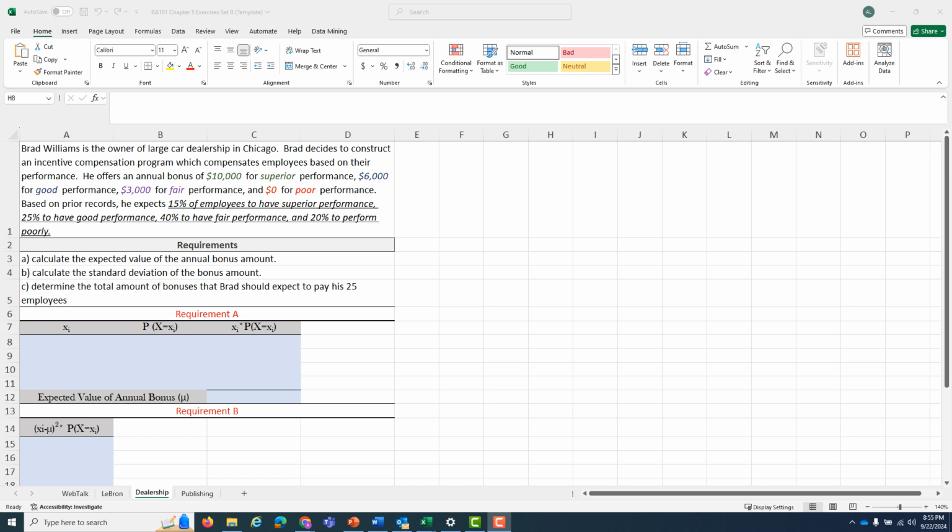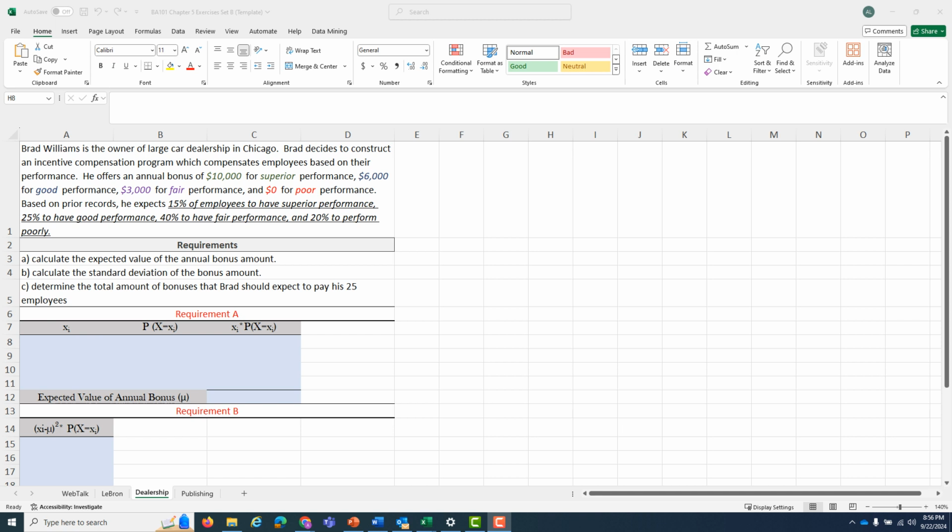So one more time, Brad Williams is the owner of a large car dealership in Chicago, and he has an incentive compensation program which compensates employees based on their performance. He offers an annual bonus of $10,000 for superior performance, $6,000 for good, $3,000 for fair, and 0 for poor. And there's no lock into how many people can have each individual classification. I mean, if the sales staff does an outstanding job, they could all be superior. If it's a terrible period, they could all be poor.